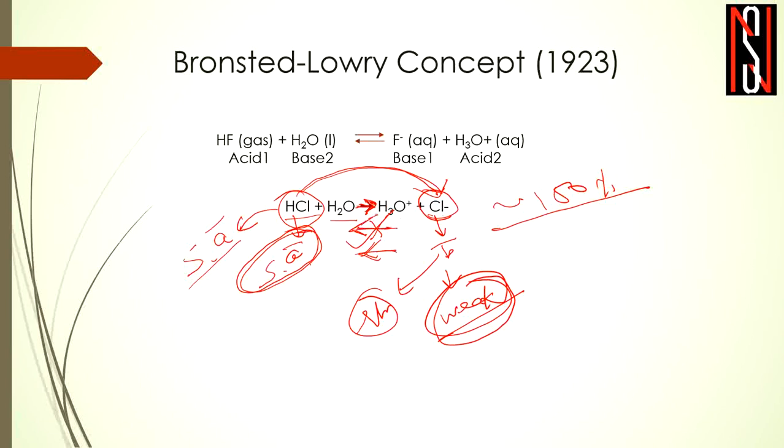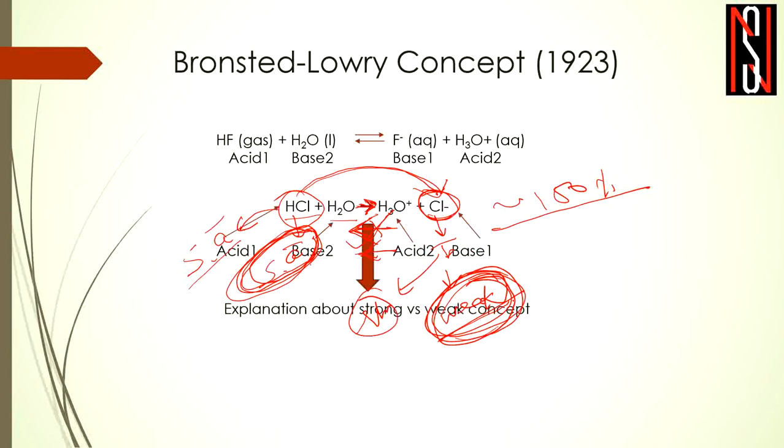Because it is not undergoing the backward reaction. As it is not undergoing the backward reaction, we are considering Cl minus as a weak base. So now we have come to the conclusion that if the acid is strong, then the conjugate base of that acid will be weak, or if the acid is weak, then its conjugate base would be strong. Okay, so this is the generalized conclusion.